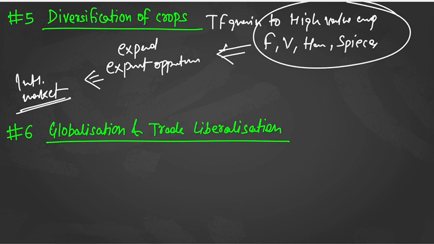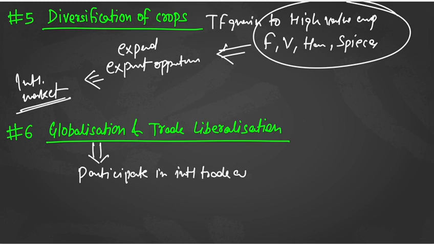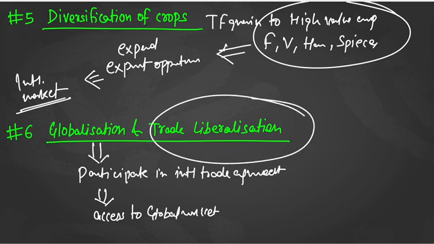Next, you can talk about globalization and trade liberalization. So globalization means what? Interconnection of the world. So now because of globalization, what will happen, that these products will be able to participate in international trade agreements also. And because of this, these products will get access to the global market. Yes or no?